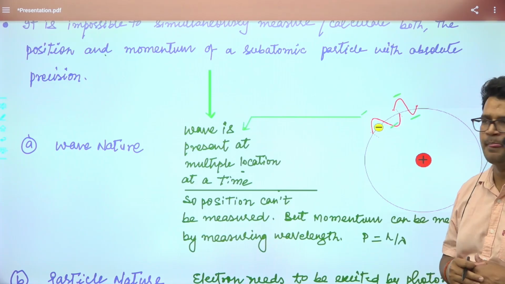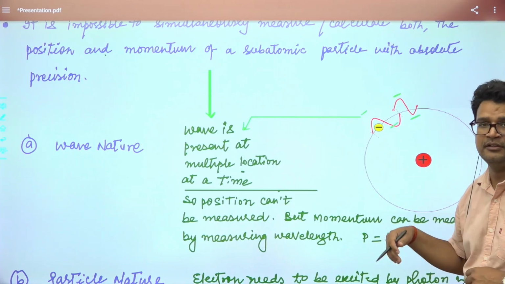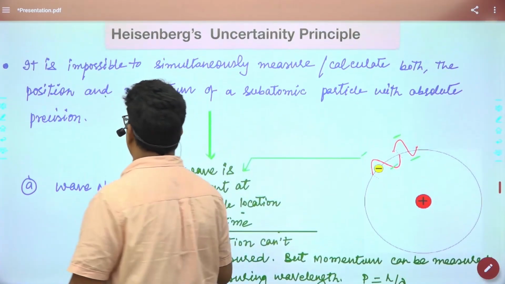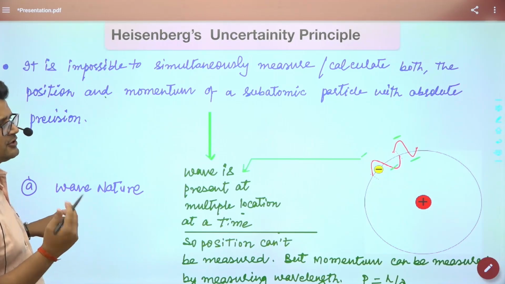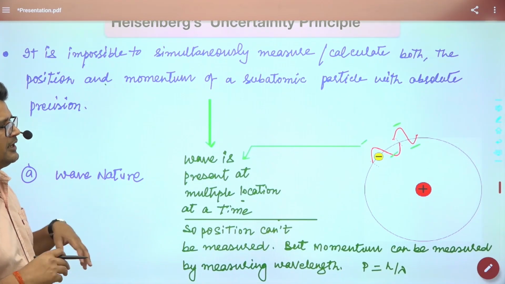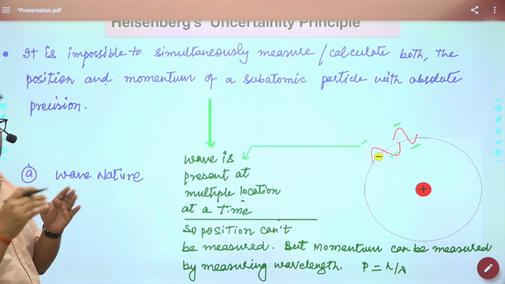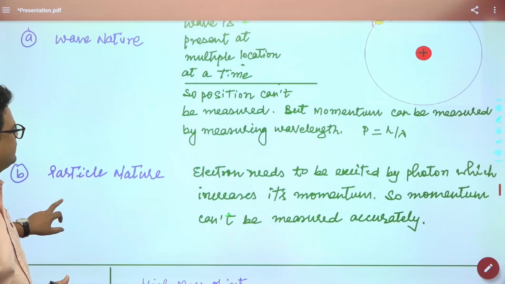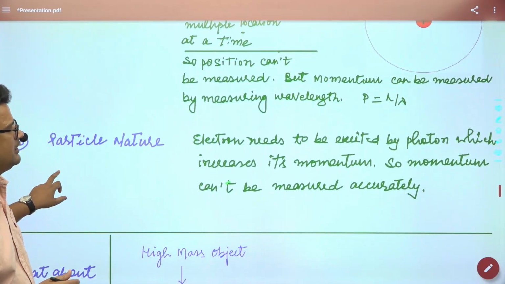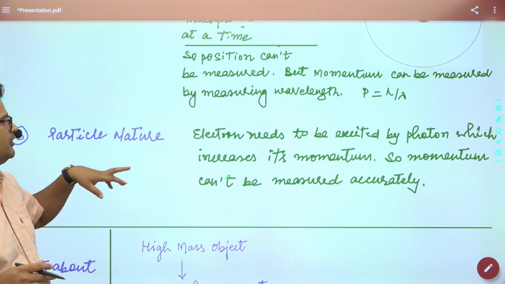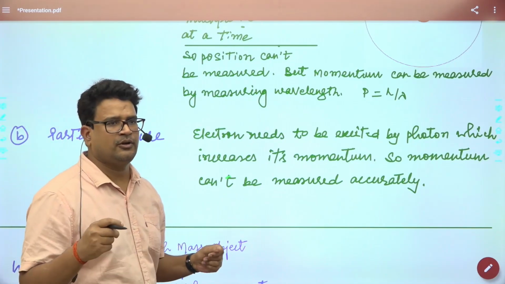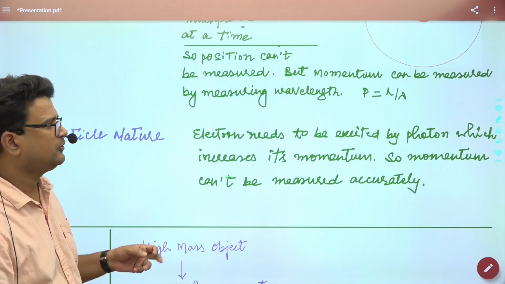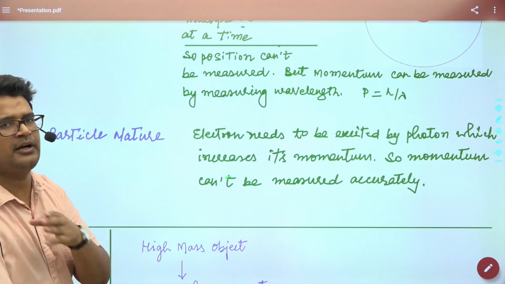You cannot determine the position and the speed, especially the momentum, if we say it broadly. So Heisenberg proved the wave nature, how a subatomic particle behaves like a wave. Like a wave, you cannot determine the correct position at a particular point because it is spread all around. He also described the particle nature: you cannot determine the exact position because to identify the position of a particle, you need to first excite it. After excitation, it gains momentum, so you cannot determine the momentum of it.